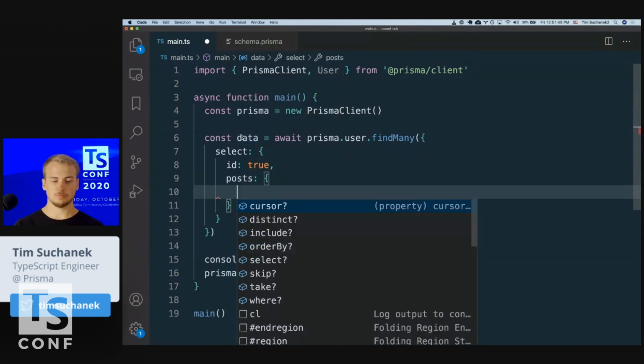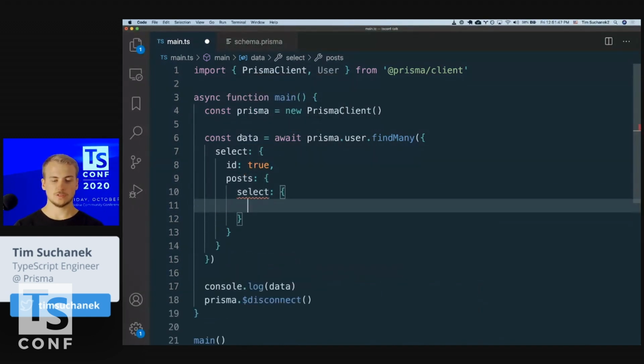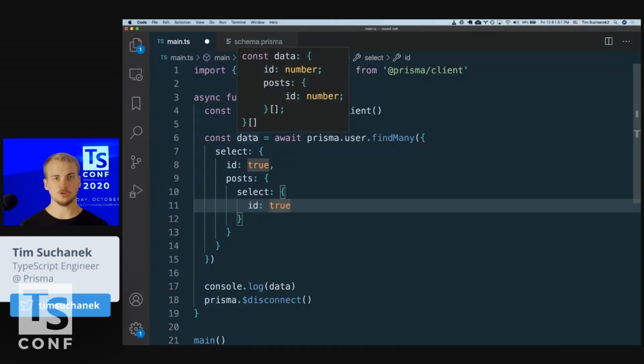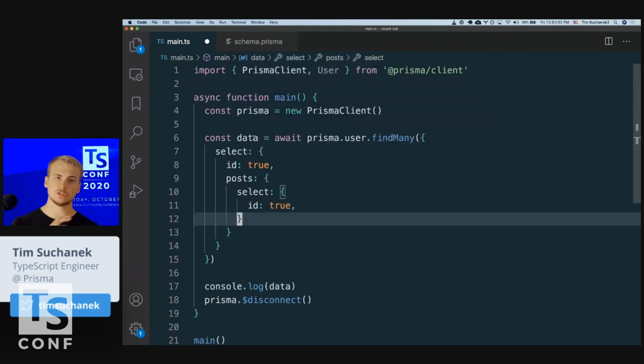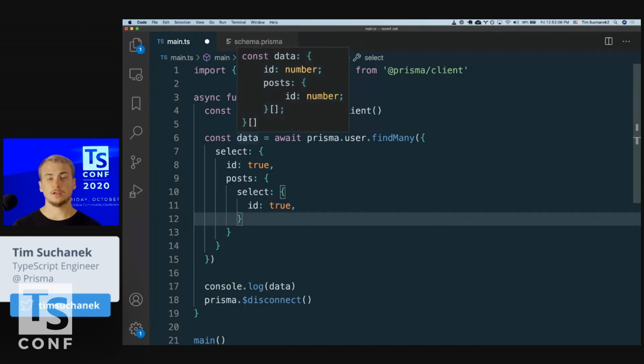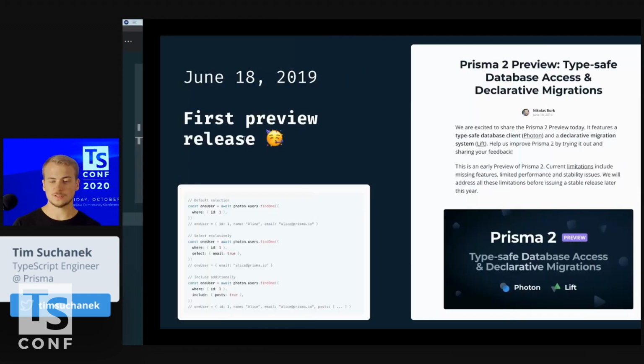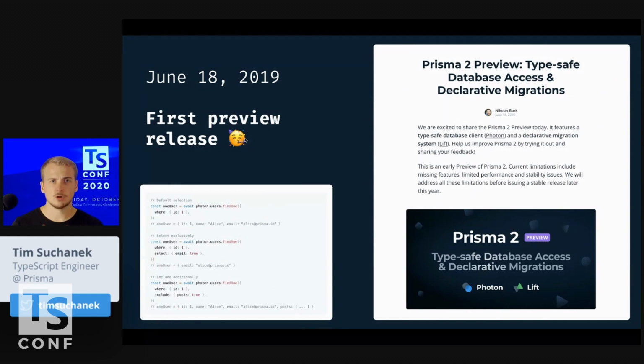And again, for a post, we could also say, I'm just interested in the ID of the posts, and there you go, again, we have that. So this way we can, in a natural manner, write type safe, like we have auto-completion, everything here, all of this developer experience we have here, while the resulting return type is typed by this more advanced type inference. And this more advanced type inference, you may now ask, okay, how does it actually look like?